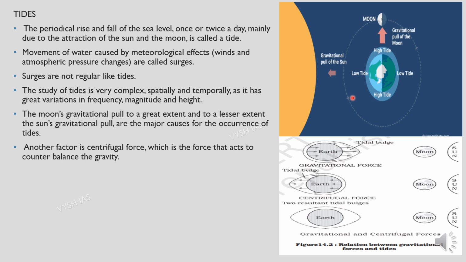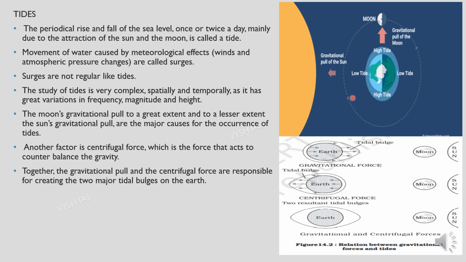It's like gravity is one force which is exerting towards one place, and then we have the centrifugal force which is exerting towards it, like that. So together the gravitational pull and the centrifugal force, they are responsible for creating two major tidal bulges on the earth. So as you can see over here, this tidal bulge, can you see, it's oval, egg-shaped.